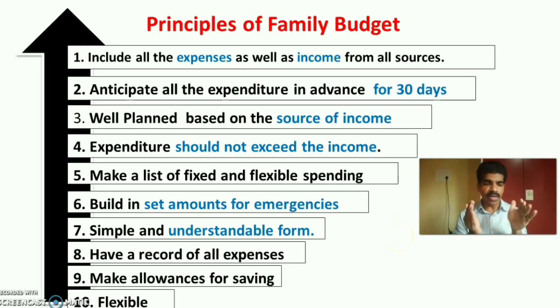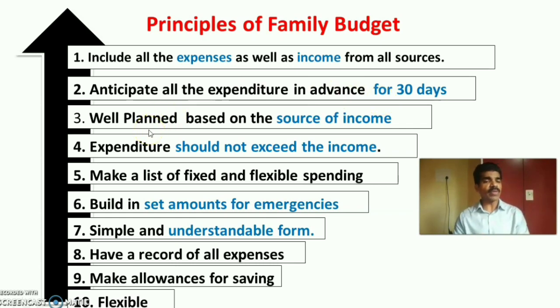There are 10 important principles for family budget or points to be kept in mind while making a family budget. First, family budget should include all the expenses as well as income of family members from all sources. So all the income and expenses from all sources should be included in family budget. Second principle is family should anticipate all the expenditure in advance for 30 days. Actually, the family budget is prepared for the coming month or for the next 30 days. So family should anticipate all the expenditure in advance for 30 days.